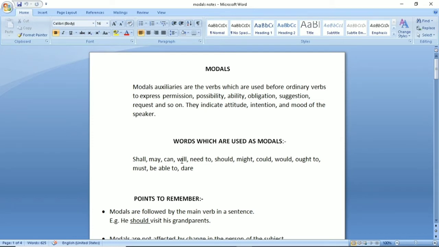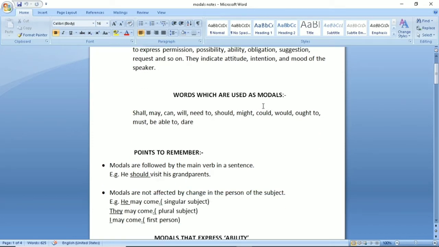Then what are the words which are used as modals? Students, there are about 25 to 30 modal auxiliaries, but these are the important ones which I have included for you in this video. Shall, may, can, will, need to, should, might, could, would, ought to, must, be able to, and dare. So one by one we are going to study their uses, where they are used, and what intention, what kind of the mood of the speaker they want to express, right?